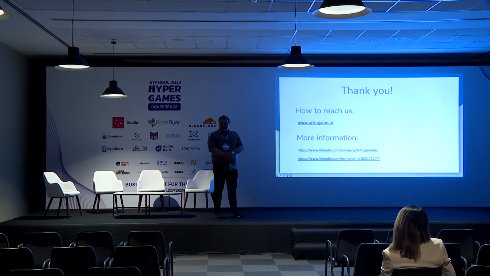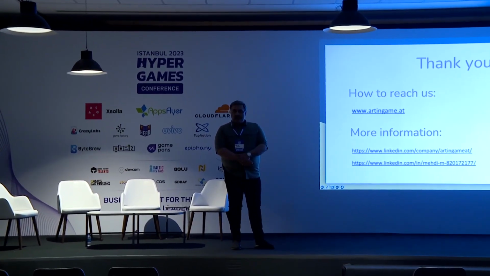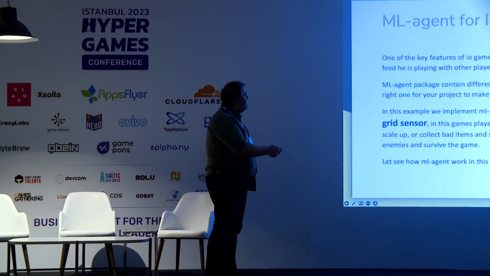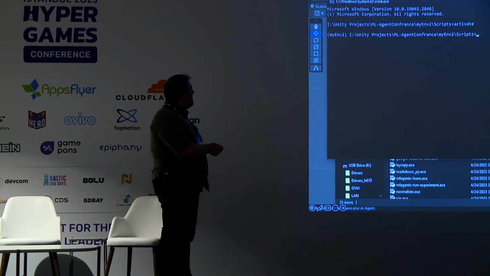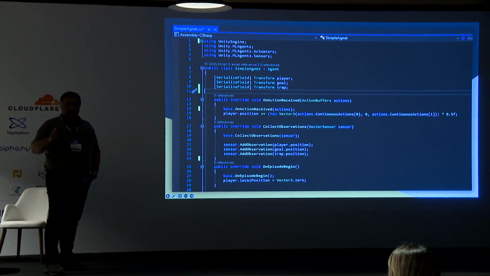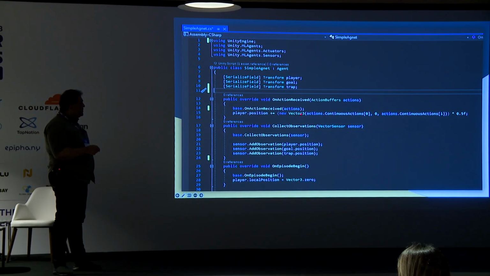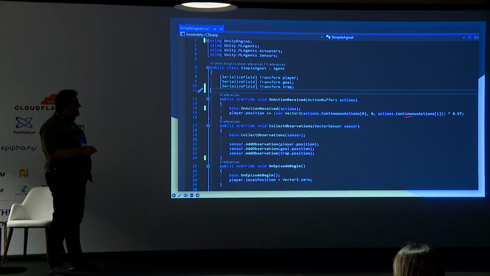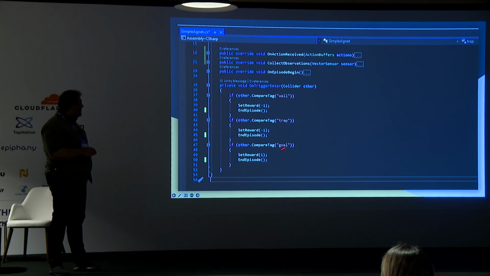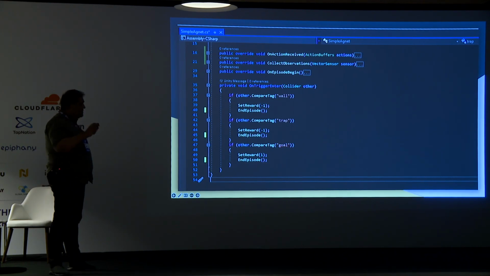Thank you. Yes? How can you make your agents stupid? Yes, you can actually in here. Here, you define how many actions your agent should take. In this case, we just pass the two parameters for X and Z axes. Okay. Also, we have this part for giving reward. If you want to make your agent stupid, you just have to change your game logic.